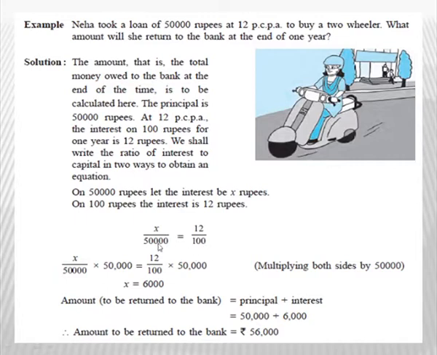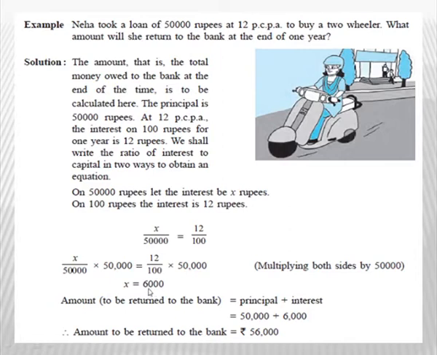Now here you got the equation, we will solve it. Multiply both the sides by 50,000 because we have to find the value of x. So we have to shift this 50,000 to the other side, or cancel it from the left-hand side. So for that we will multiply both the sides by 50,000. Now this 50,000 will get cancelled with this 50,000. So only x will be left on the left-hand side. Now two zeros of 100 will get cancelled with two zeros of 50,000. So what is left here? 500. 500 multiplied by 12 is 6,000. Now you got the value of x as 6,000.